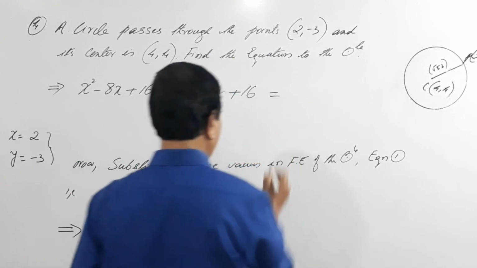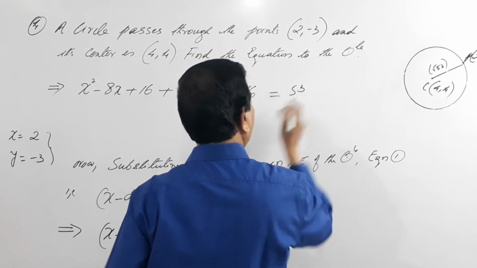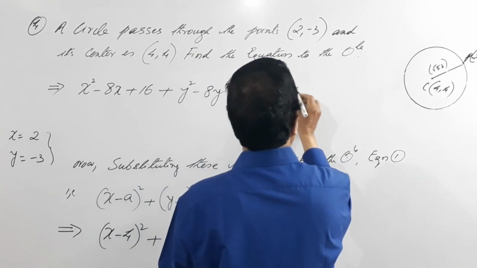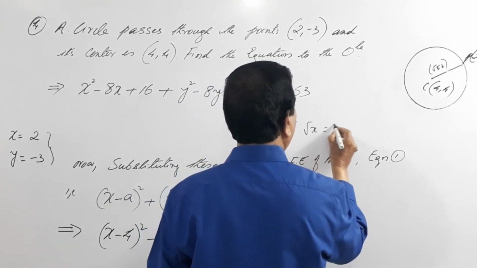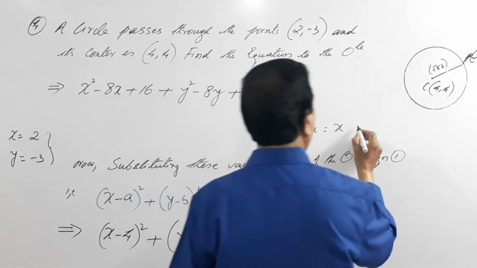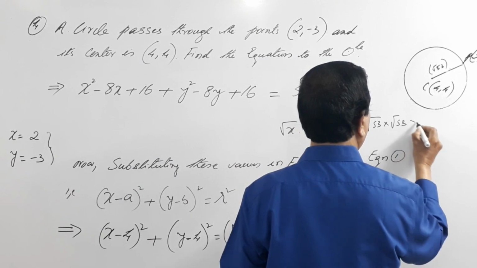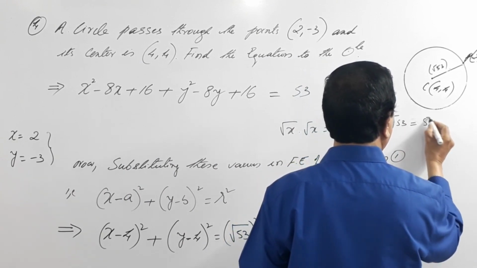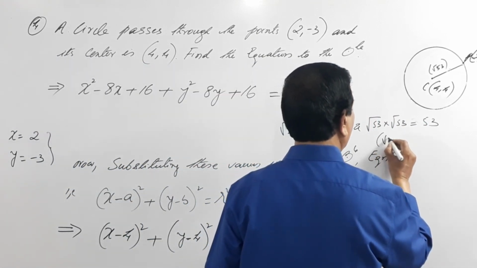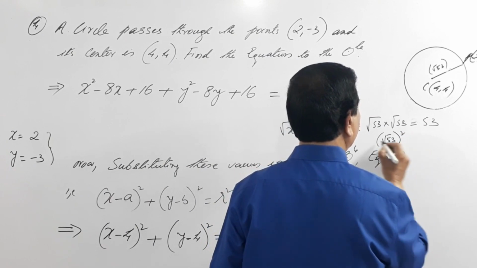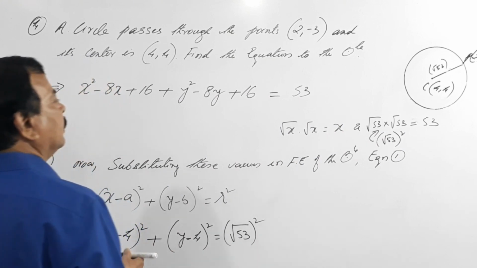So this becomes root 53 square, here becomes 53. How? Root x into root x equals x, and root 53 into root 53 equals 53. So what do you mean by this? This is root 53, the square is nothing but this. So we got this. So what happens?